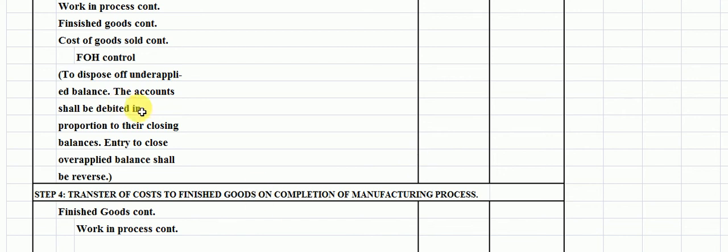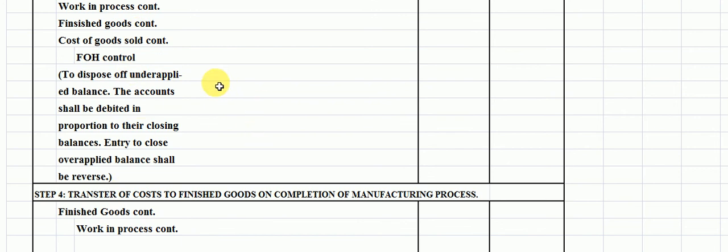So when we charge the underapplied factory overhead to entire production, the entry will be passed as work in process control, finished goods control, cost of goods sold control as a debit, and against it factory overhead control is a credit. If the applied factory overhead is greater than the actual factory overhead, the entry will be reversed here.